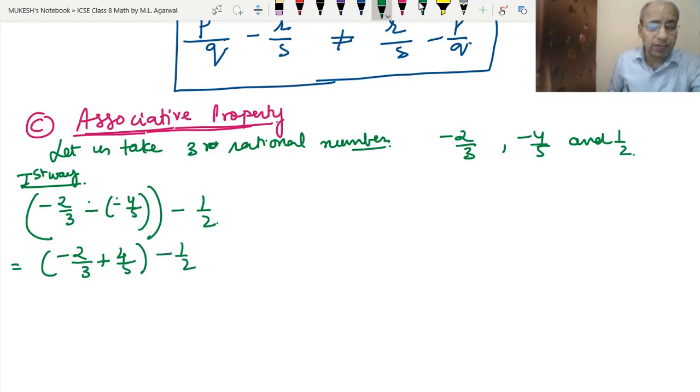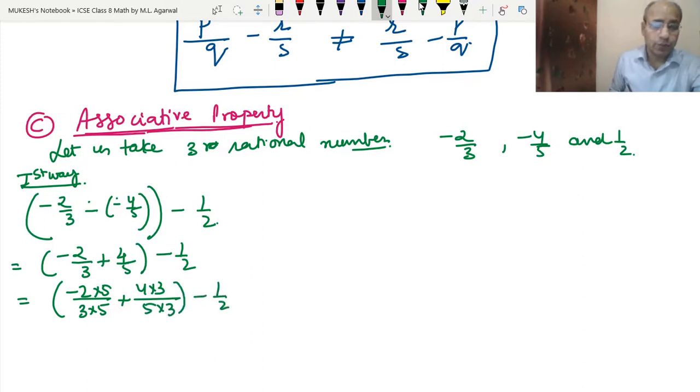Now the LCM of 3 and 5 will be 15, because both are prime numbers. So minus 2 into 5 upon 3 into 5 plus 4 into 3 upon 5 into 3 minus 1 upon 2. Minus 2 into 5 is minus 10 upon 15 plus 12 upon 15 minus 1 upon 2.